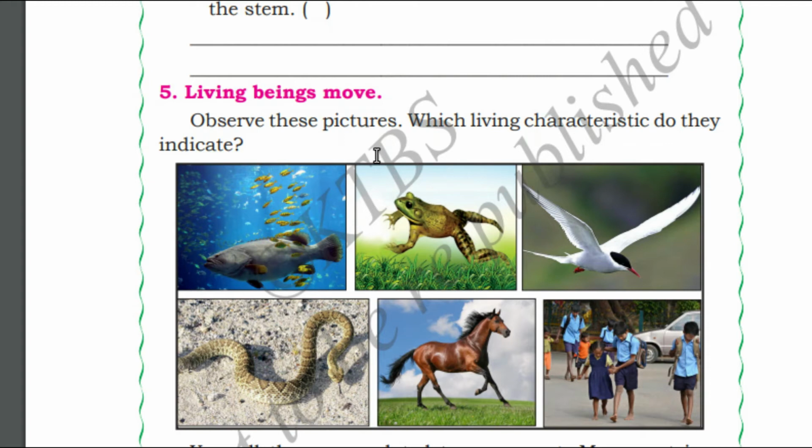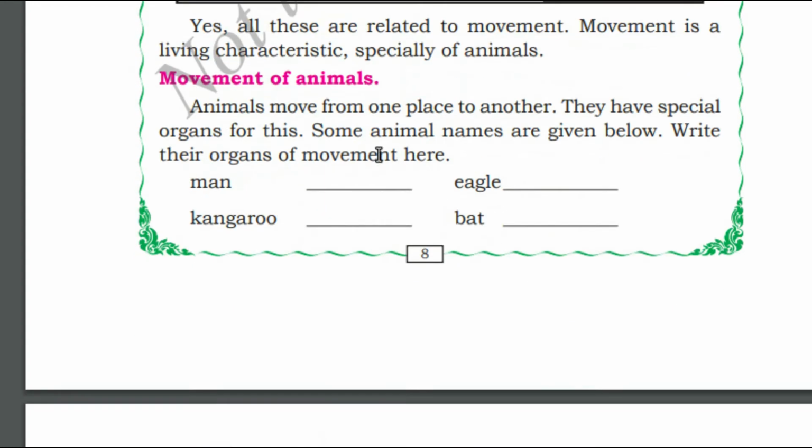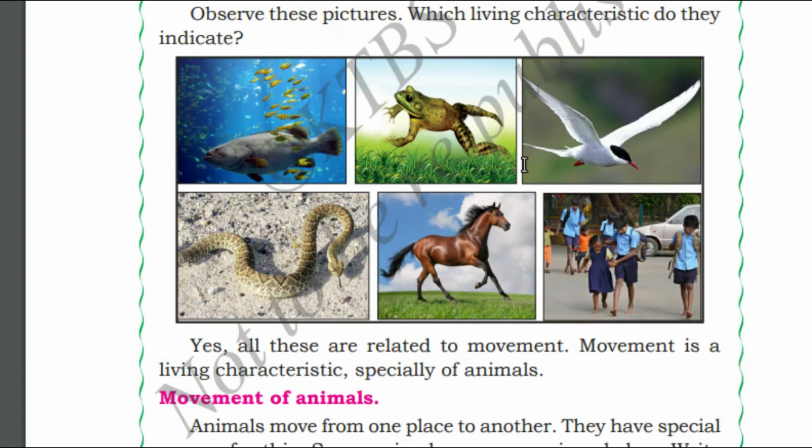Human beings will move from one place to another, right? You and I will move wherever we wish, right? Movement is a living characteristic, or we can call it a feature, especially for animals. Human beings have two legs and two hands for movement. Horses have four legs for movement. Birds use their wings for movement, and snakes use their whole body for movement.